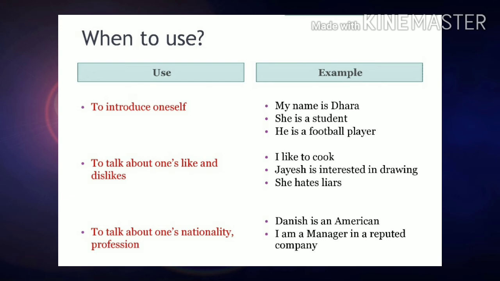Let's recall once again the use of the simple present tense to introduce oneself. For example, to introduce your name: My name is Dhara. She is a student. He is a football player. For all this we use simple present tense. To talk about one's likes and dislikes: I like to cook. Jayesh is interested in drawing. She hates lies. To talk about one's nationality or professions: Danish is an American. I am a manager in a reputed company, etc.